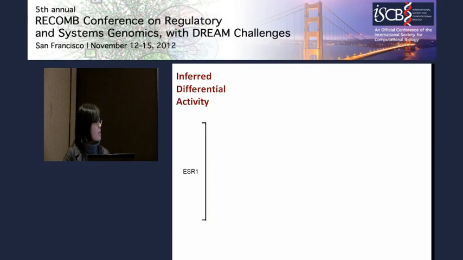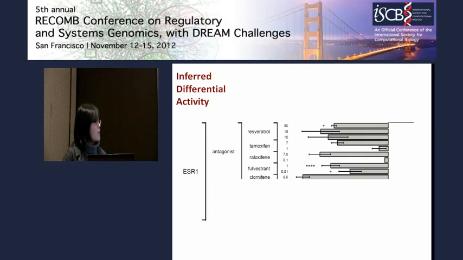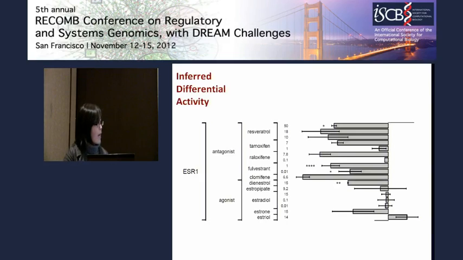And this is a specific example for ESR1, as Mariano mentioned. For the antagonist of estrogen receptors, we did see significant differential activity for ESR1, and the higher the concentration, the higher the differential activity. However, for the agonist, we didn't see a good result here.